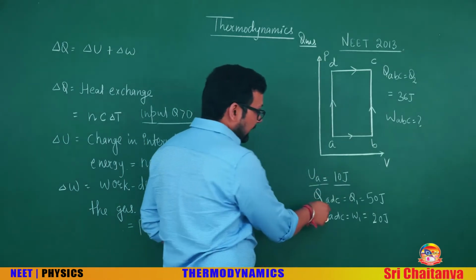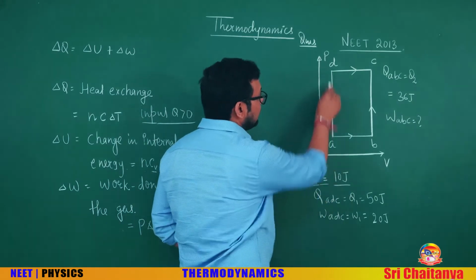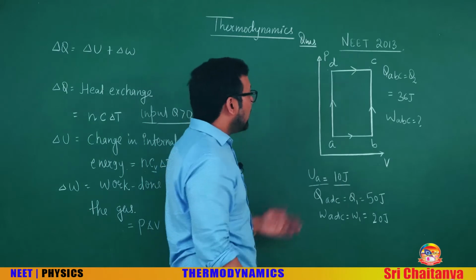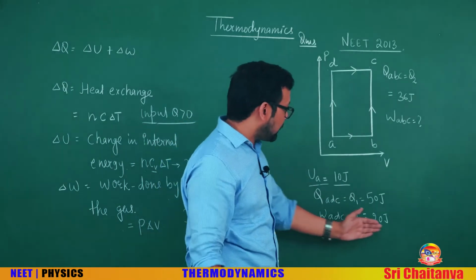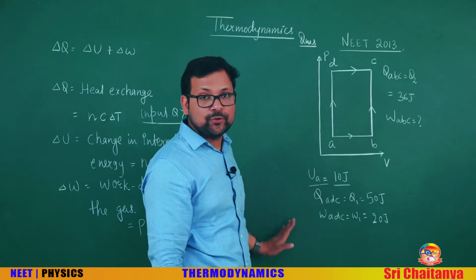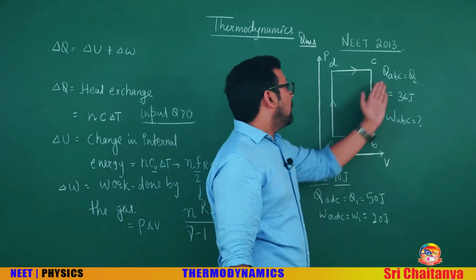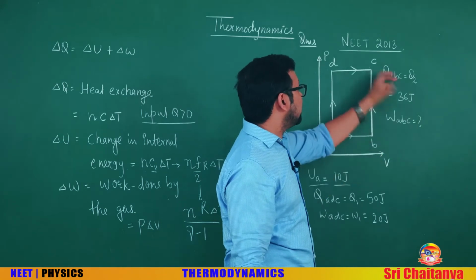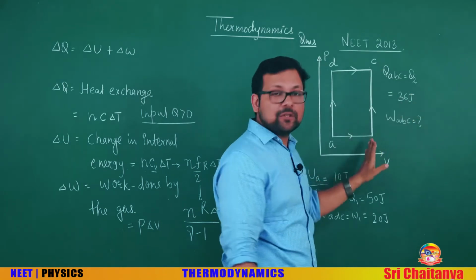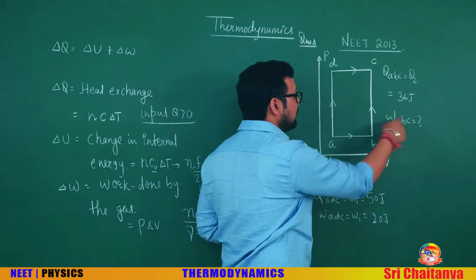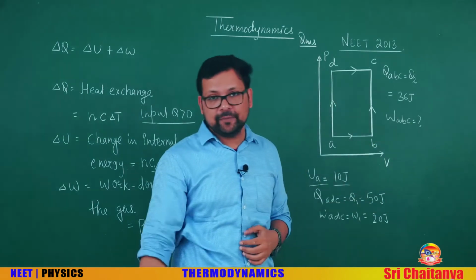Also, in ADC, heat is 50 joule and work done in ADC is 20 joule. Okay, this is given in the question. These data are known to you. Also, Q for ABC is 36 joule. This is also given. What is required? Required is the work in the process ABC.